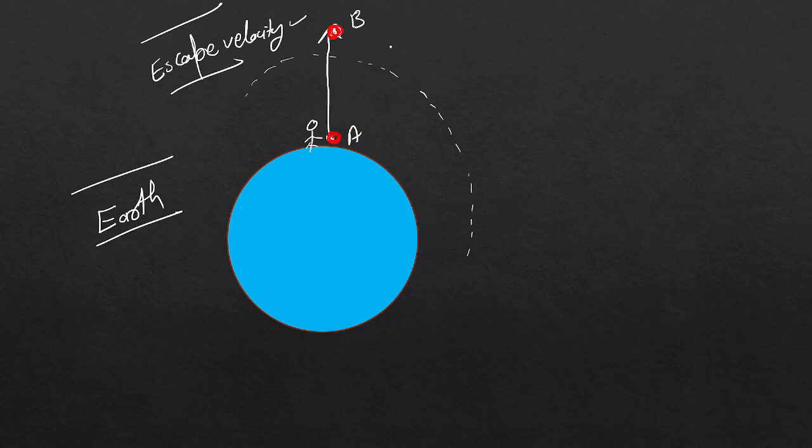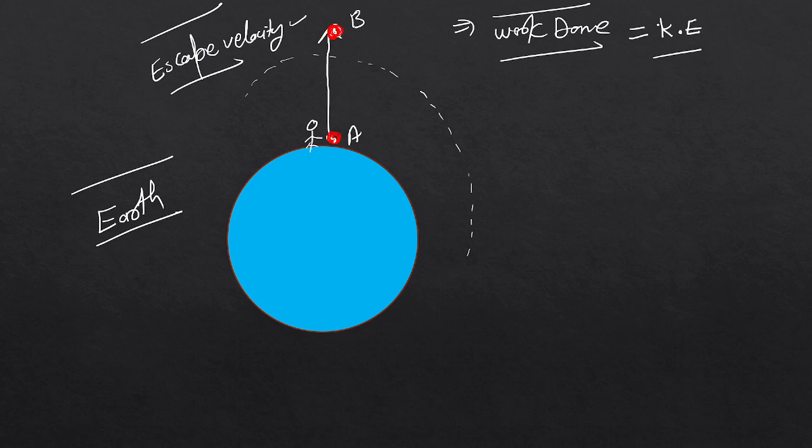It is easy. First of all, we have to understand work done. How much work is done from A to B? That work done will be equal to the kinetic energy, meaning the energy that is acquired by this object, the red stone, while it is moving from A to B. What is the kinetic energy it has gained when it travels from A to B? Because it is in motion, and whenever a thing is in motion, we always include the kinetic energy.